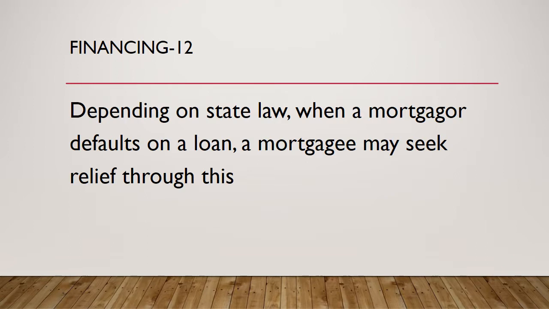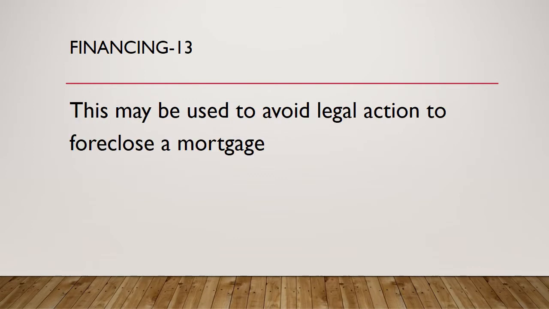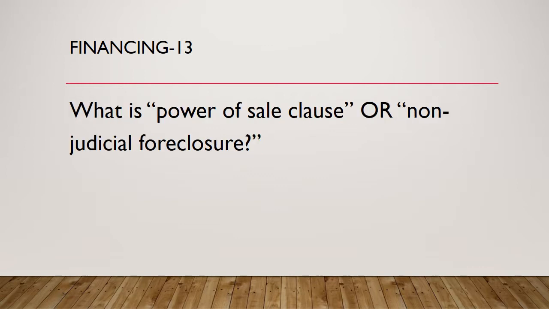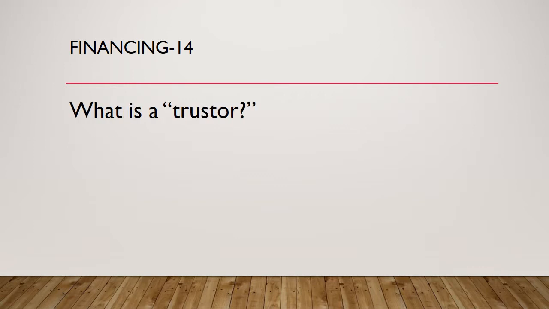Question 12. Depending on state law, when a mortgagor defaults on a loan, a mortgagee may seek relief through this. What is foreclosure? Question 13. This may be used to avoid legal action to foreclose a mortgage. What is a power of sale clause or non-judicial foreclosure? Question 14. Another word for borrower, such as in a trust. What is a trustor?